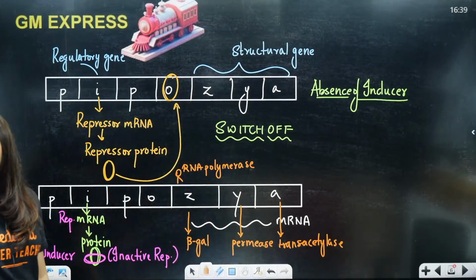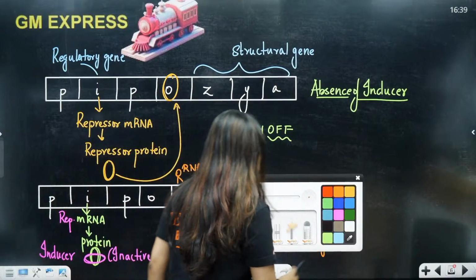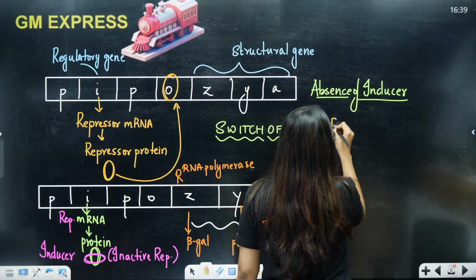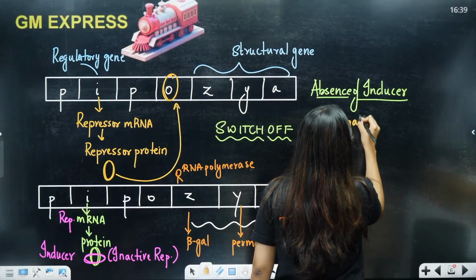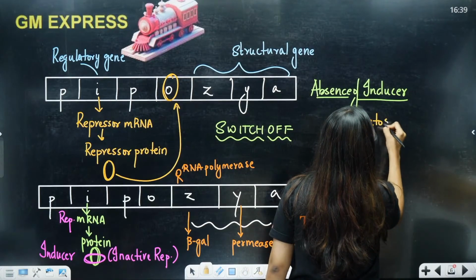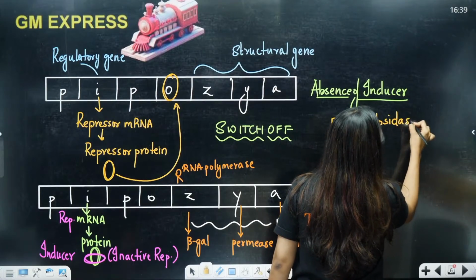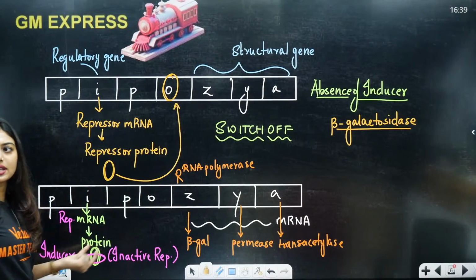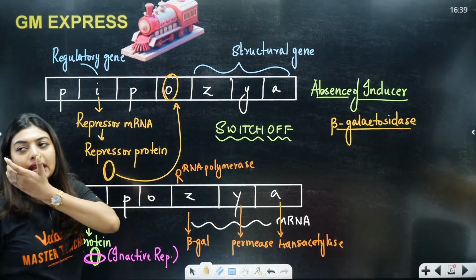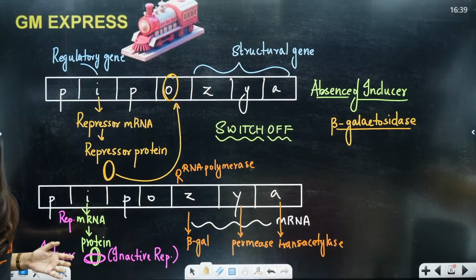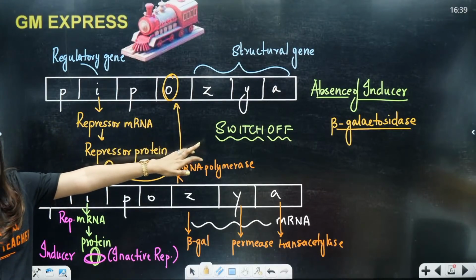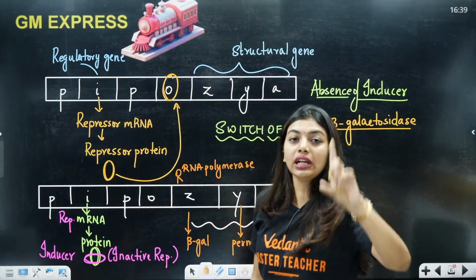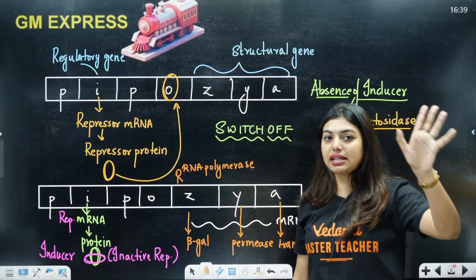Transacetylase. Done. Now, we know that the first job is going to be done by beta galactosidase. Students, it's a leaky model. That is why you will have a doubt, ma'am. The inducer is lactose, then how is it happening here? Okay, here it is happening. So here what is going to happen? Beta galactosidase is a leaky model. That means the lac operon concept itself is a leaky model. Lactose has entered the system by some method in the E. coli.